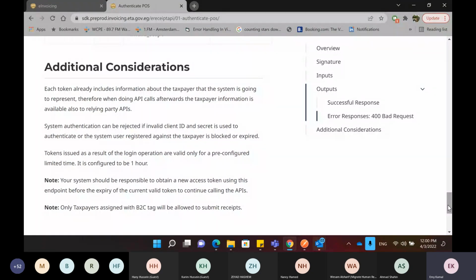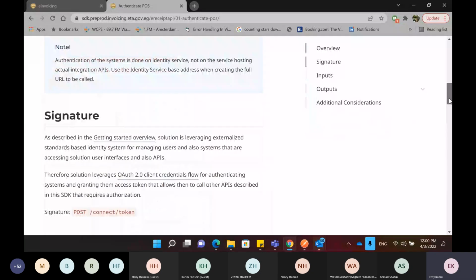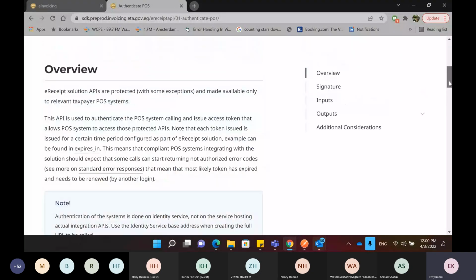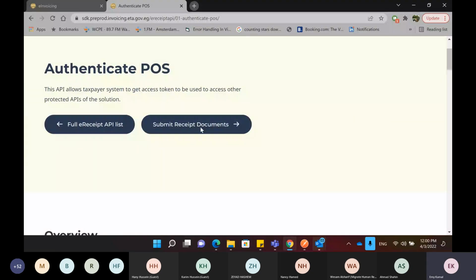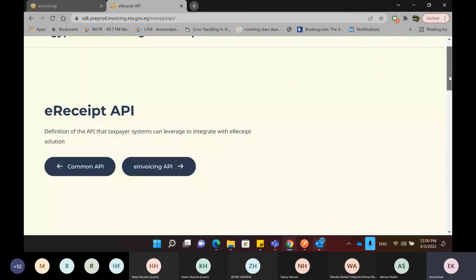It means that you are authorized and authenticated to use the rest of the APIs. Of course, you must have the B2C tag, and you have to register your point of sale first to be able to authenticate it later. So this is the first API that we have here.